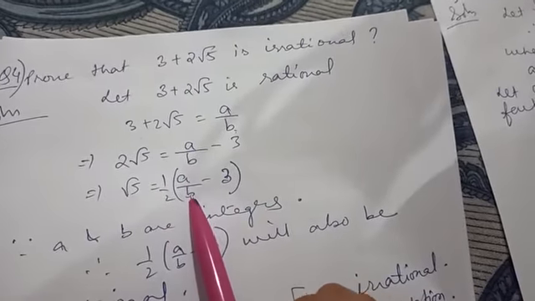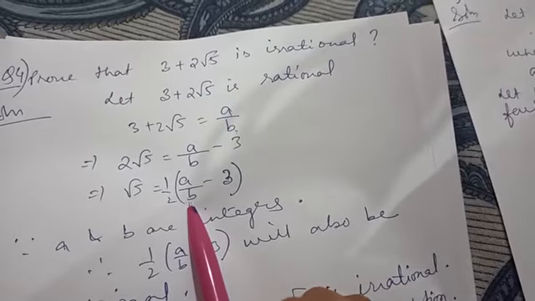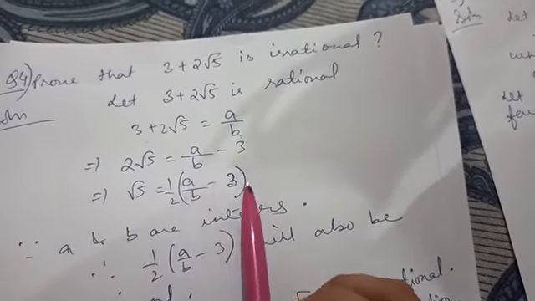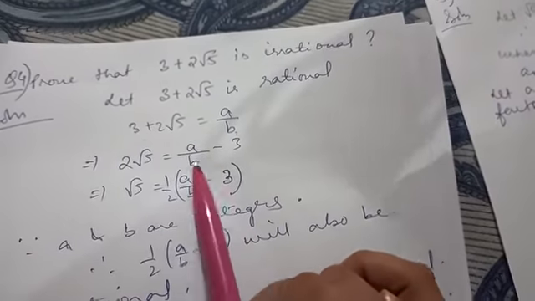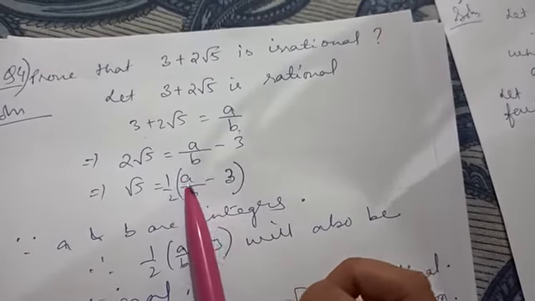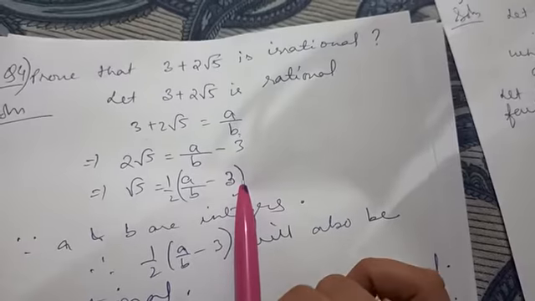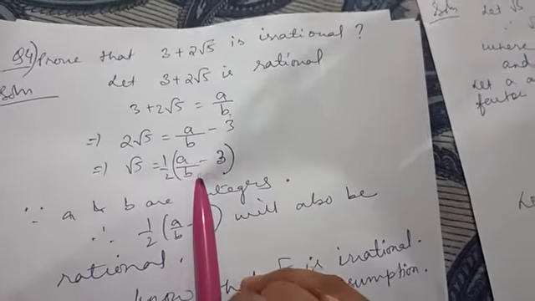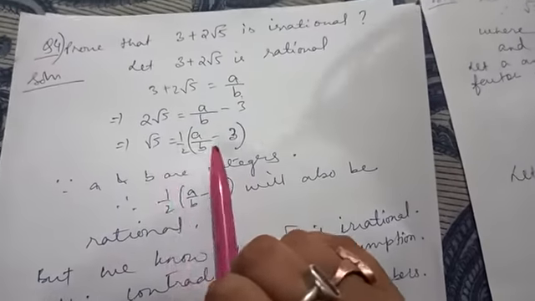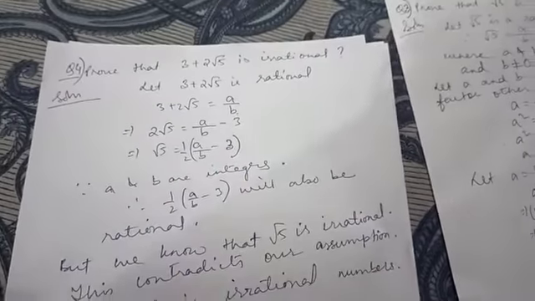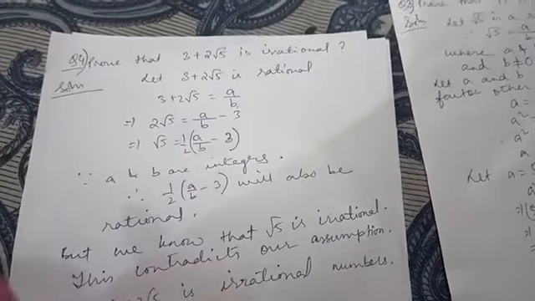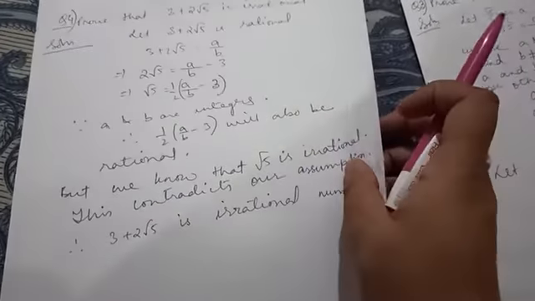As we all know that a and b both are integers. Therefore, on the right hand side of this expression, we can say that this is also a rational number. On the left hand side, you have an irrational number. On the right hand side, you have a rational number. So both are contradictory. Therefore, we can say that actually 3 plus 2 root 5 is an irrational number.